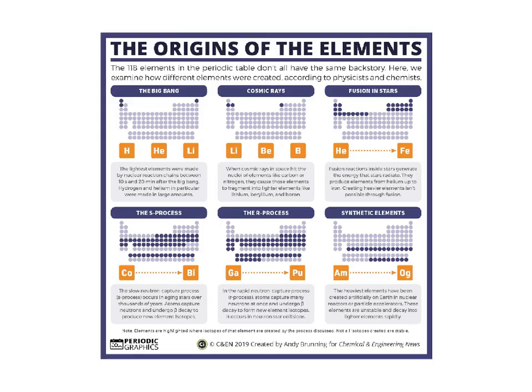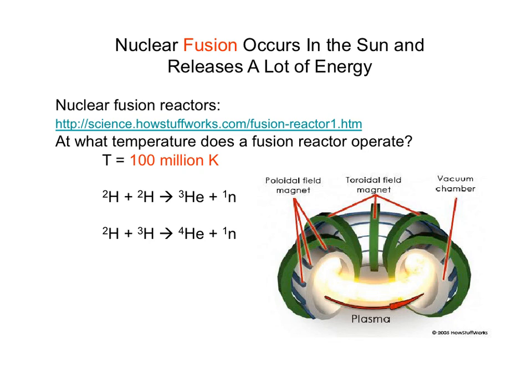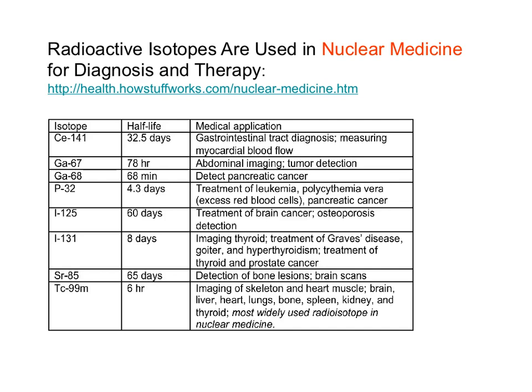So we come from stardust, but other processes are used to make even bigger elements. The nuclear fusion reaction in the sun is at 15 million degrees Kelvin, but if we do that on Earth, note that it takes a lot higher temperature. Another application of radioactive isotopes is in nuclear medicine. Note that different isotopes are used in either diagnosis or treatment.